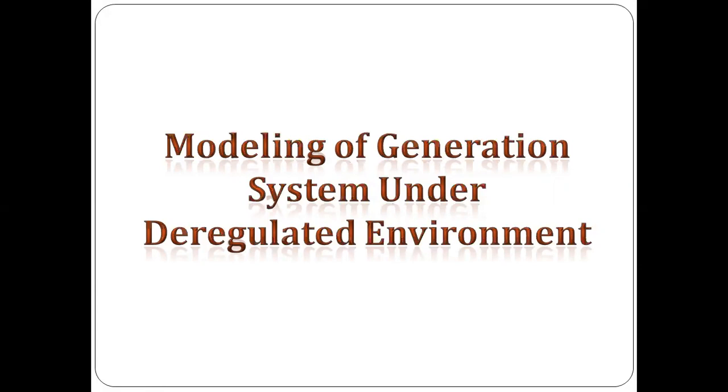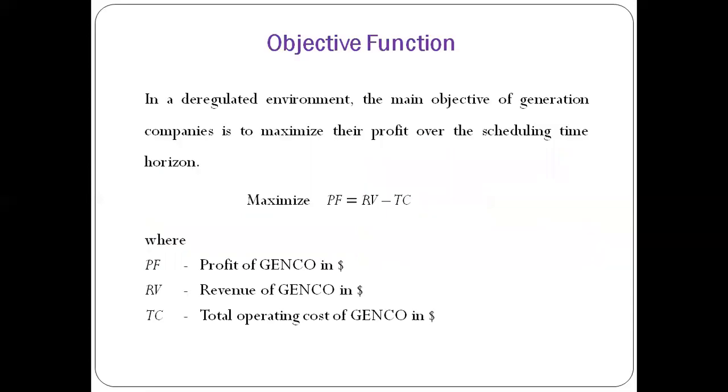Due to this change, the generation companies are now mostly private. It may be private, it may be government, but the private companies will work not only to minimize the cost, but to maximize their profit. We have already described the objectives of the generation system under deregulated environment. Deregulation means there is no regulation, so all this will be considered.